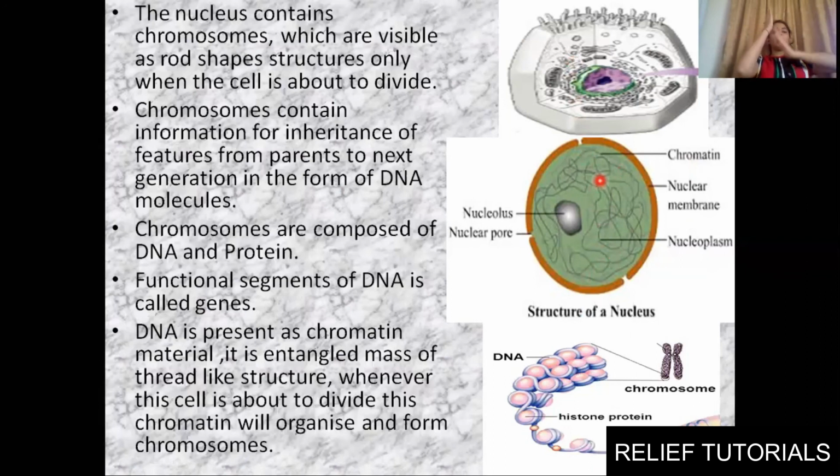At that time, even the nucleus will divide. Chromatin material will form chromosomes. Chromosomes will have DNA and protein in it, and the functional segments of this DNA will have genes. I hope you are clear with the concept of chromosomes and nucleus and everything.